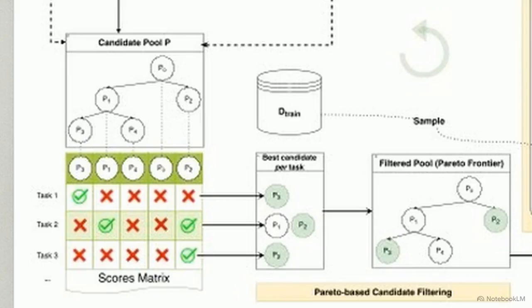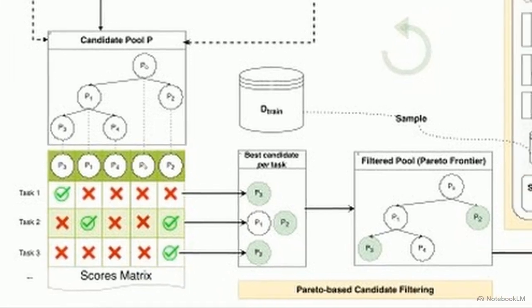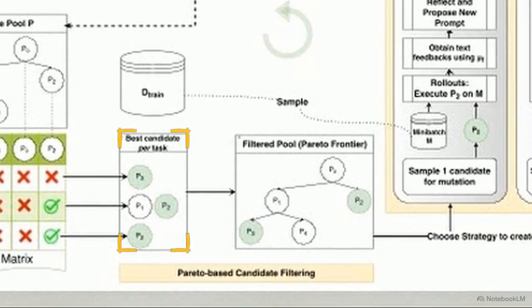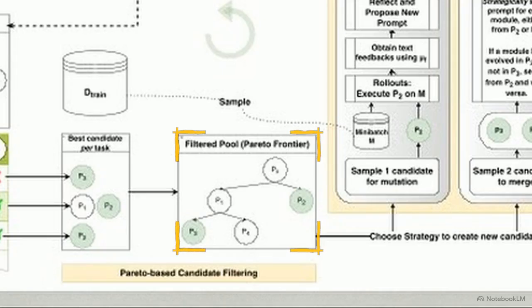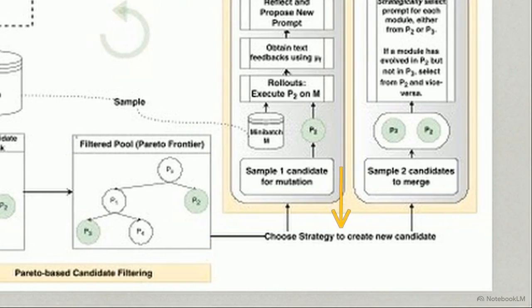This schematic illustrates how GEPA tracks candidate success against specific training tasks within a scores matrix. The algorithm identifies the highest scoring candidate for each individual training instance, assembling a multi-objective frontier. Candidates that are strictly dominated, meaning they fail to achieve top performance on any specific task, are permanently deleted from the pool. GEPA then stochastically samples candidates from this surviving frontier, weighting its selection based on how frequently a candidate achieves top performance across the dataset.